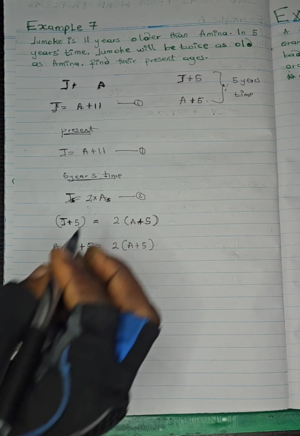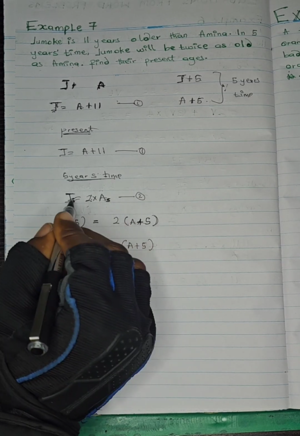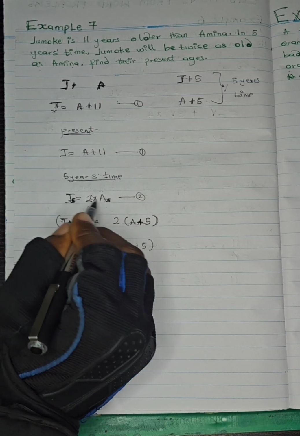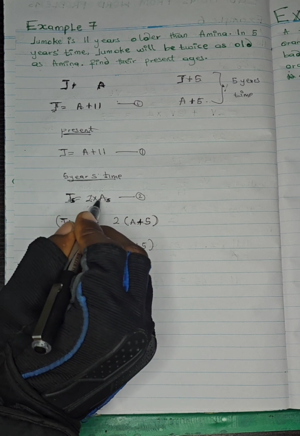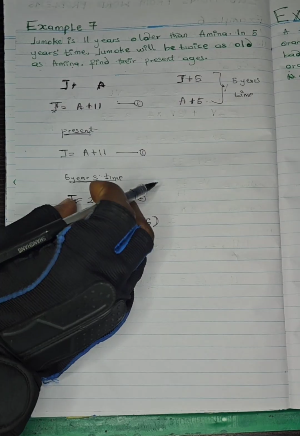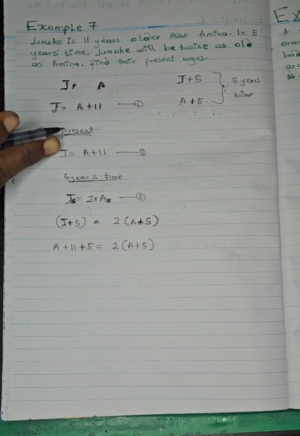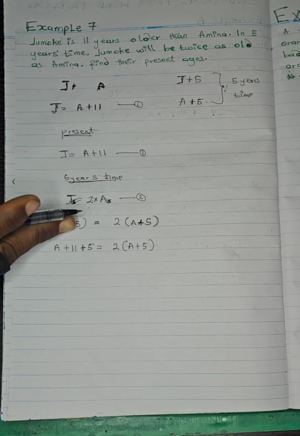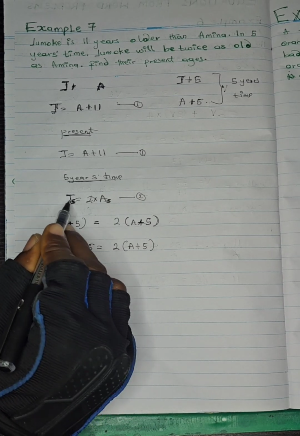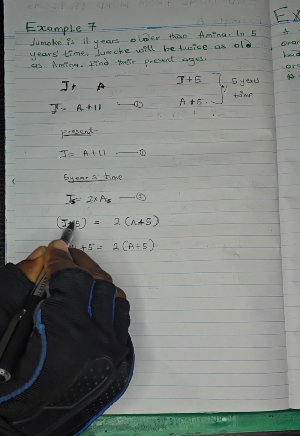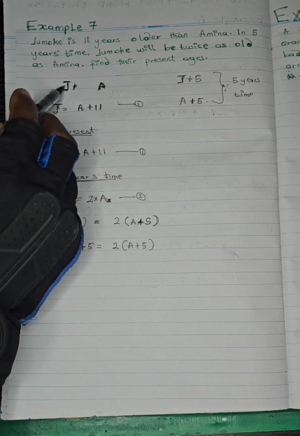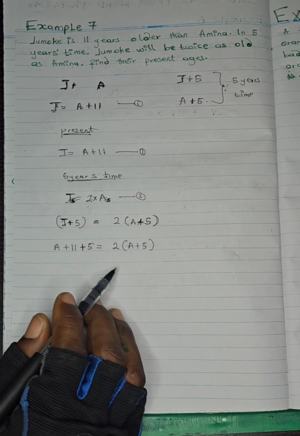Are we together? In case this is trying to confuse you, you can overlook it. This is just me showing you that this is Jumoke's age in 5 years and this is Amina's age in 5 years, and this is the expression that Jumoke's age in 5 years is 2 times Amina's. But that is if we are expressing the actual age they are in 5 years' time. Then we go back to using the present expression, where we have J plus 5 instead of J5, and A plus 5 instead of A5, when we express it as J and A. I just hope this is not confusing us.